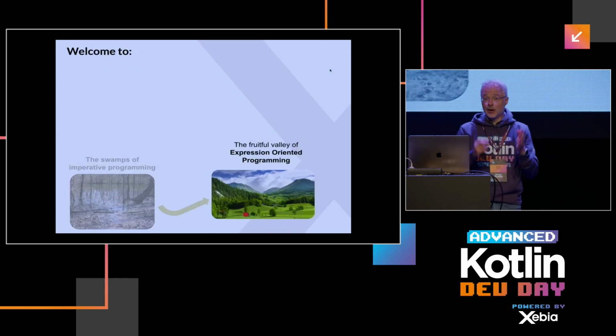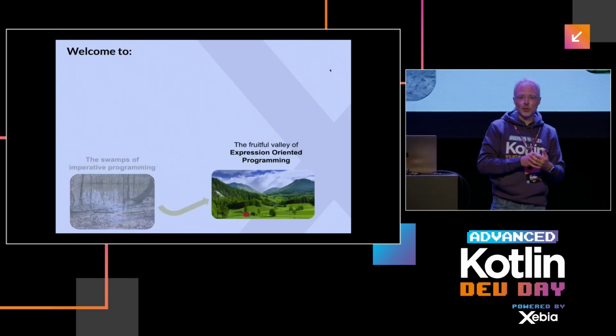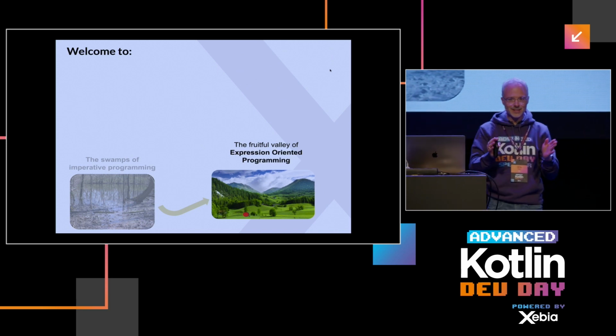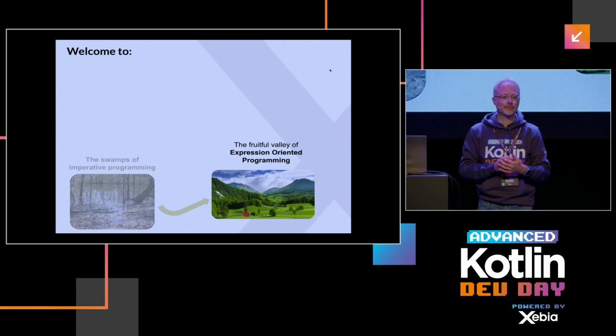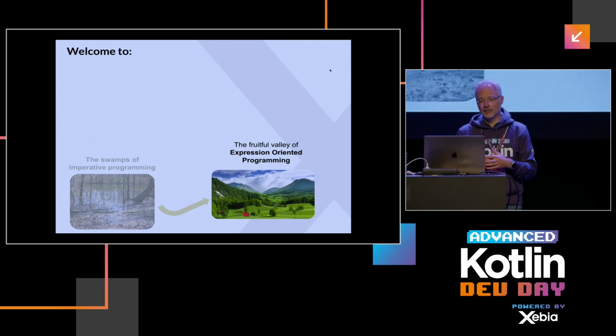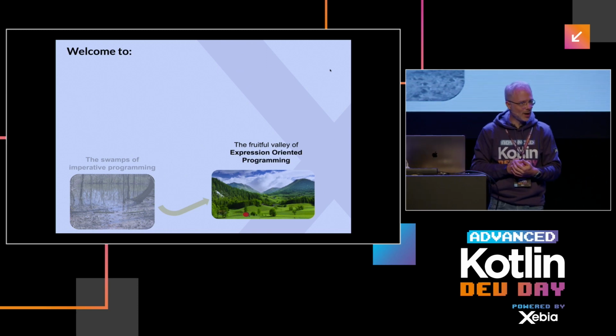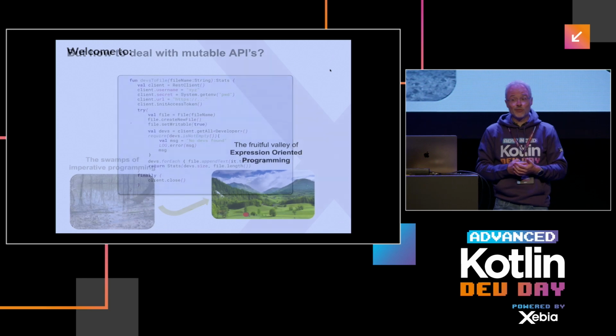So, I really can promise you, should you not yet program this way, then I invite you to do this for the next 2 weeks, and I promise you the grass is really greener up there. We've left these swamps, and I think now we find ourselves in an environment which is quite nice, the fruitful valley of expression-oriented programming. Okay, so far so good.